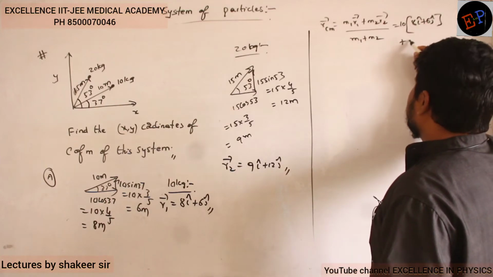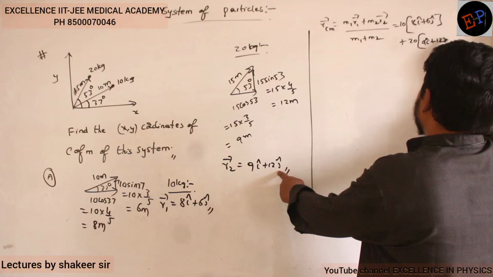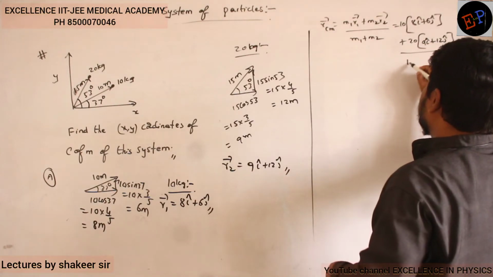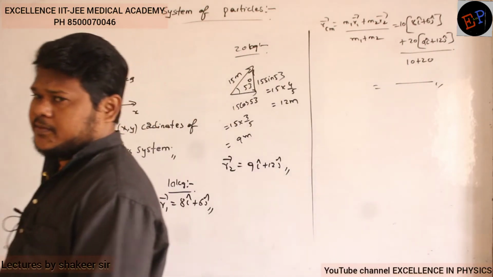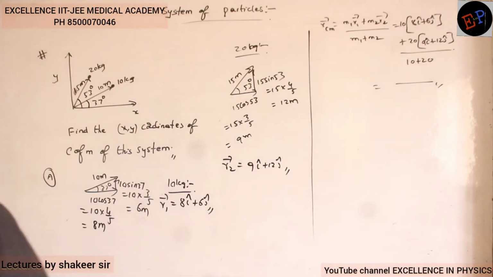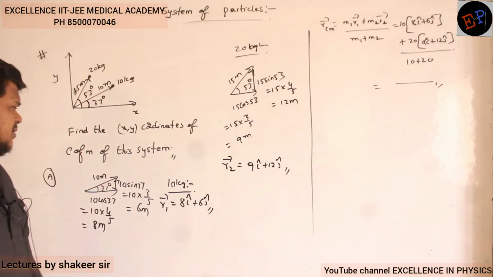And what about the mass of the second body? 20. What is its position vector? 9 i cap plus 12 j cap, divided by m1 plus m2, 10 plus 20. That's all, no? You solve this one, directly you will get the position vector of center of mass. Center of mass position vector. Okay. But that is not what he is asking.